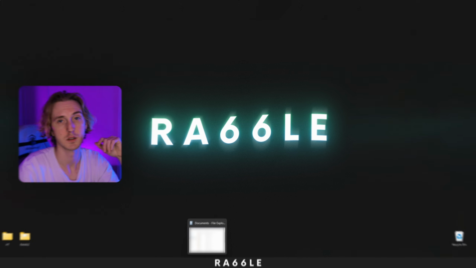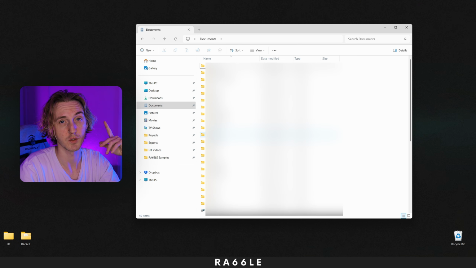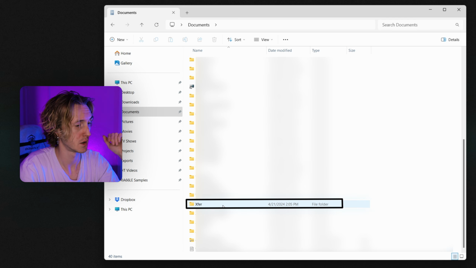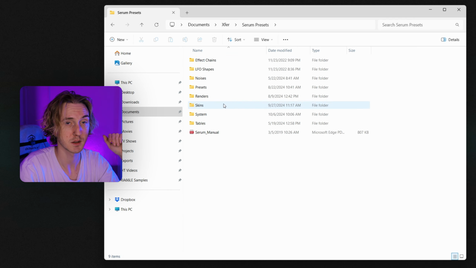I'm gonna show you. Alright, so first thing, open up your File Explorer, go to your Documents folder, unless you've installed it somewhere else, but it's probably gonna be in the Documents folder. Then you're gonna go to the folder called Xfer, Serum Presets, Skins, and this is where you're gonna put all of your Serum skins. Just make sure they're extracted.